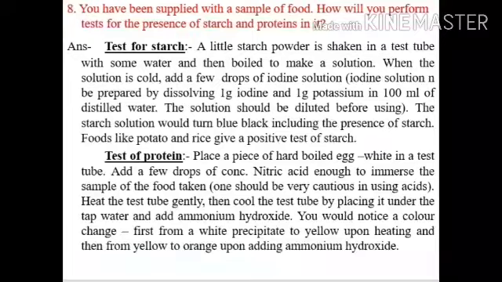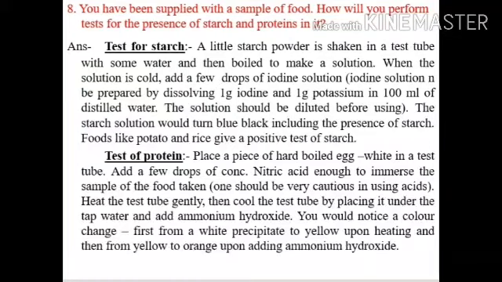Next is test for protein. Place a piece of hard-boiled egg white in a test tube. Add a few drops of concentrated nitric acid, enough to immerse the sample of the food taken. One should be very conscious in using acids.